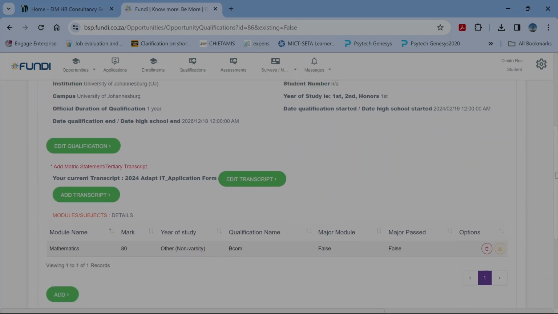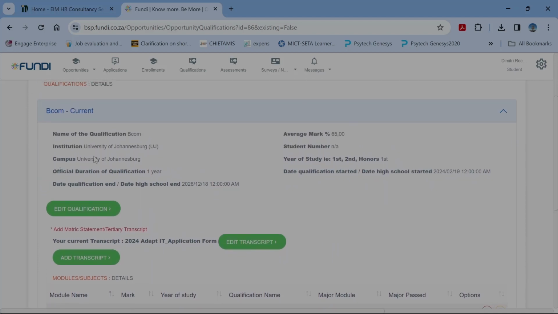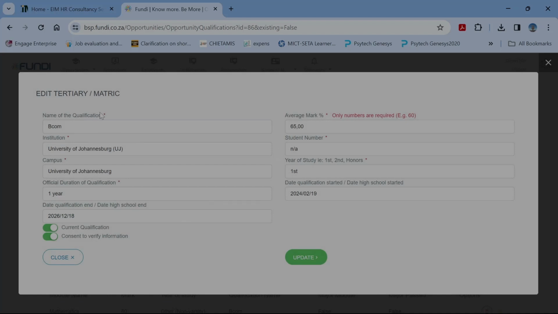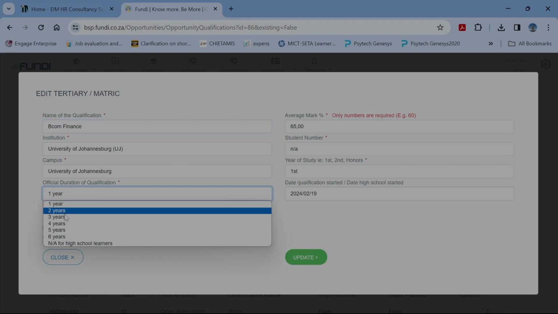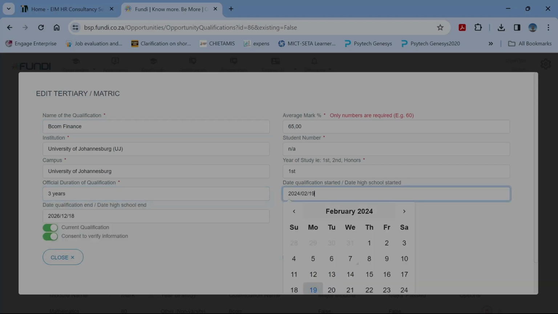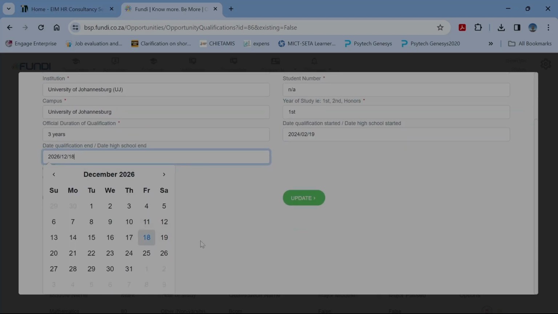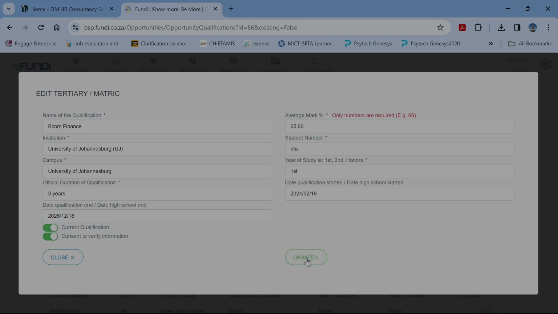So I've done some pre-work already here. Obviously they do ask us to include your information in terms of qualification. So you can edit your qualification. Obviously in my instance I can edit, and then it will give me the breakdown in terms of what I need to put in. BCom, it's BCom finance, and like average marks, institution, student number. I don't have one yet because I'm assuming I'm going to first year. First year official duration of qualification would be 3 years, and I will obviously say the starting date would be maybe the 19th of February, and then the end date would be the 18th of December 2026, assuming it's a 3-year degree. So I'll say update,